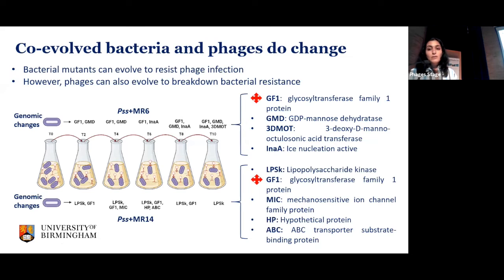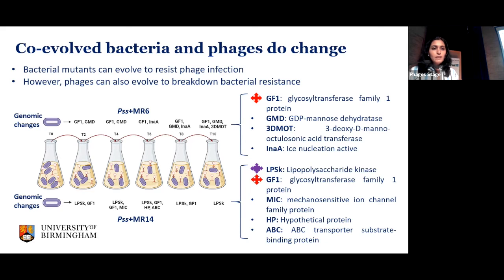However, this glycosyl transferase was the dominant mutation in the PSS MR6 interaction, and it was also present in the PSS MR14 interaction, but also lipopolysaccharide was a dominant mutation here. So this glycosyl transferase is within the core genome or core cluster of lipopolysaccharide in PSS, and is also involved in lipopolysaccharide synthesis. And we know that lipopolysaccharide is the core component of the outer membrane of Pseudomonas syringae and other gram-negative bacteria.